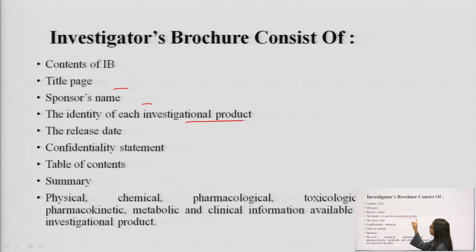Each investigational product means the product may be two or more than two, however many products you want to investigate. You have to show the identity of each investigational product. It means its chemical formula, chemical compound, everything, its identity, its formula, and the release date of the investigational product. You have to mention the release date.